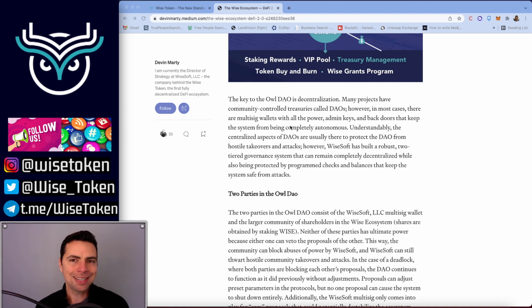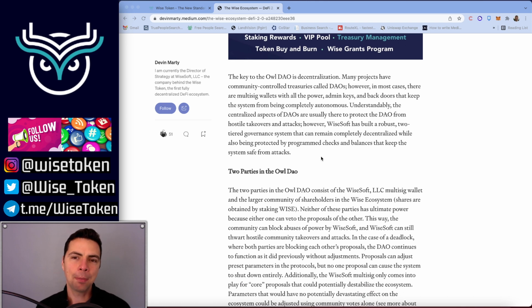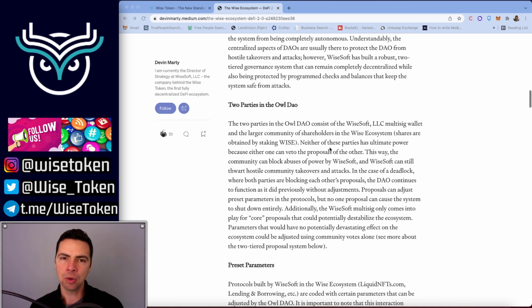So the key to the Owl DAO is decentralization. Many projects have community-controlled treasuries called DAOs. However, in most cases, there are multi-sig wallets with all the power, admin keys, and backdoors that keep the system from being completely autonomous. Understandably, the centralized aspects of the DAO are usually there to protect the DAO from hostile takeovers and attacks. However, WiseSoft has built a robust 2-tiered governance system that can remain completely decentralized while also being protected by programmed checks and balances that keep the system safe from attack. So we're going to go into that.